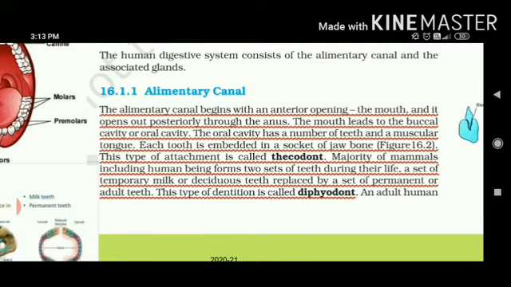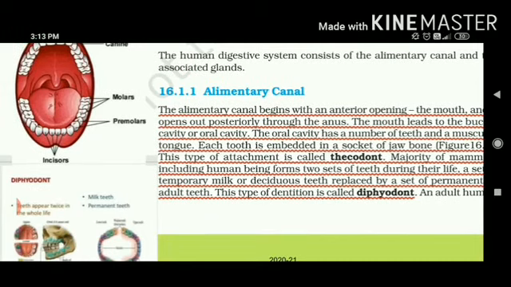When the child starts growing, near the age of 4, 5, or sometimes 6, 7, those milk teeth are replaced by a set of permanent teeth that all of us have. The permanent teeth are 32 in number and milk teeth are only 20. This characteristic of mammals, having two sets of teeth, is diphyodont.